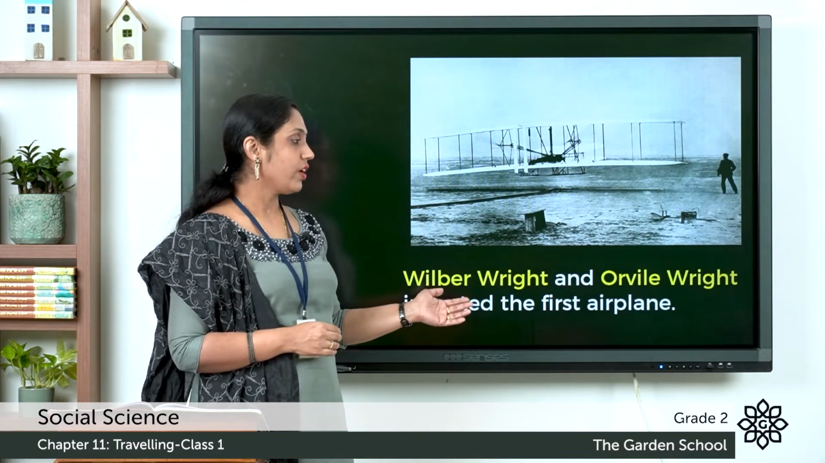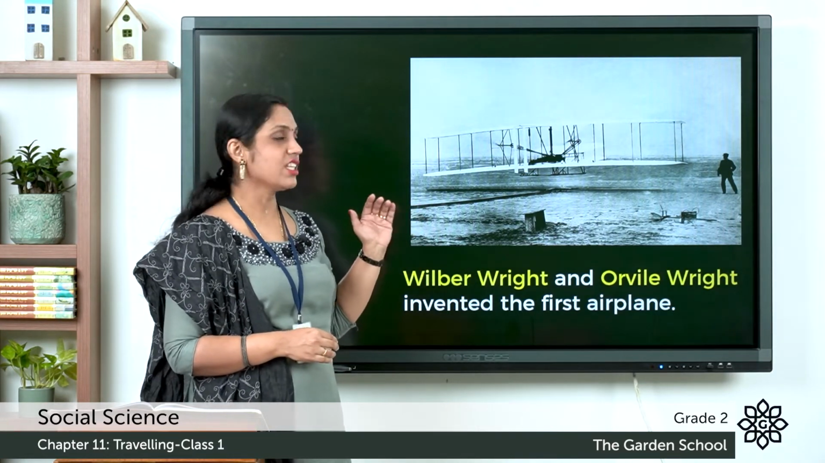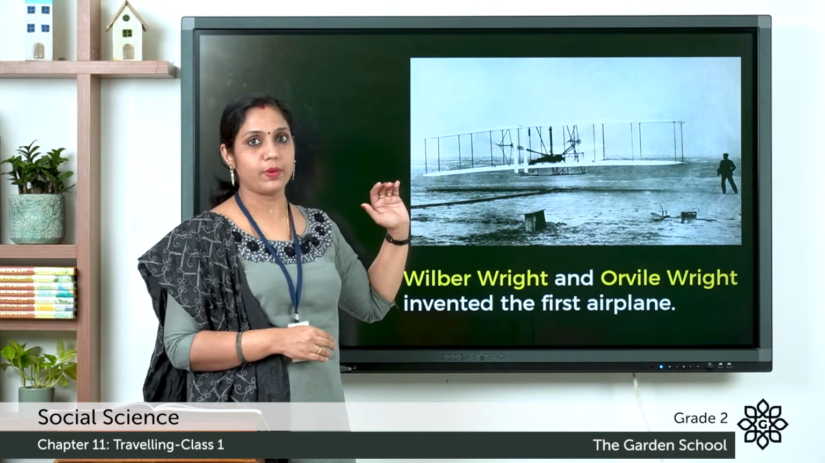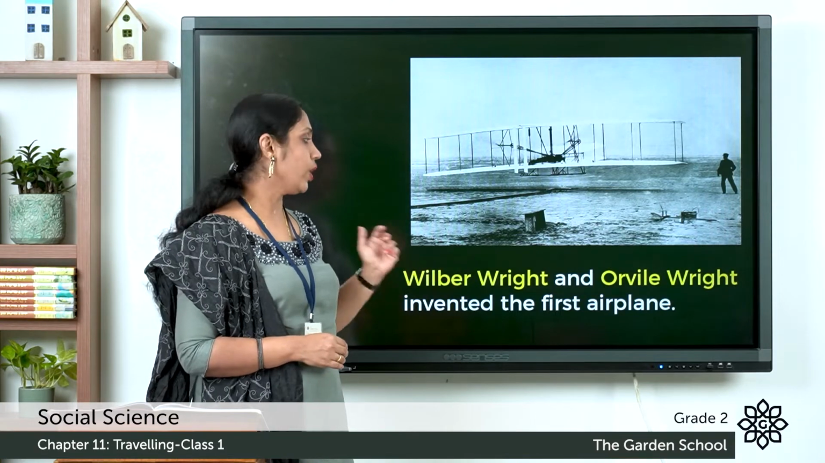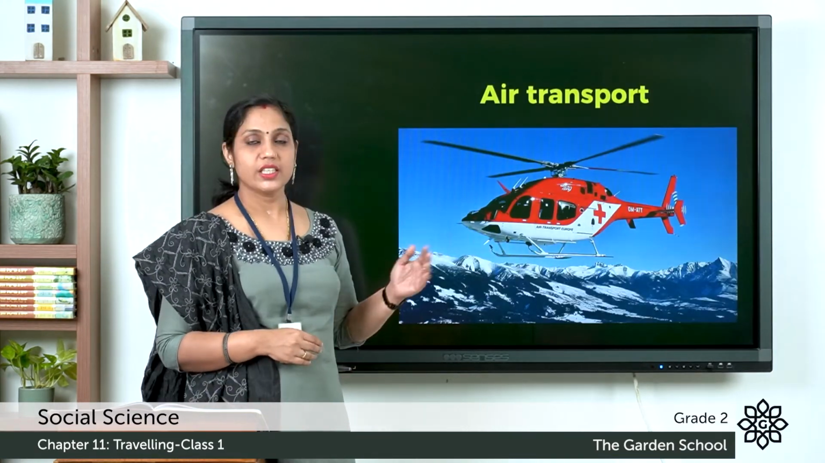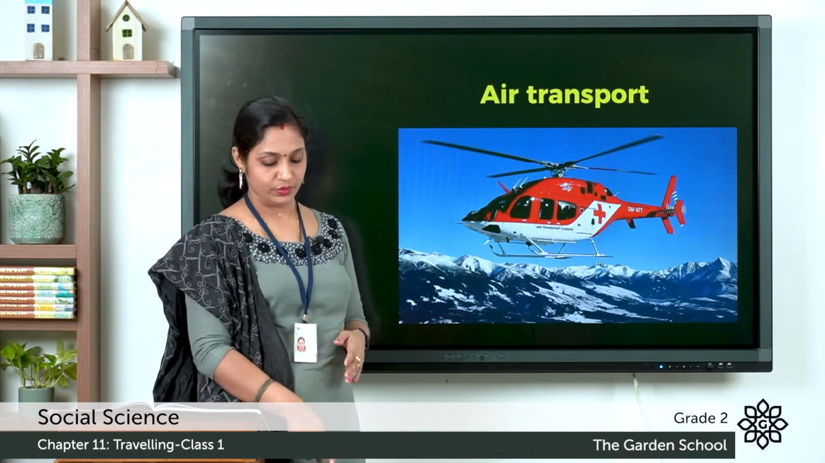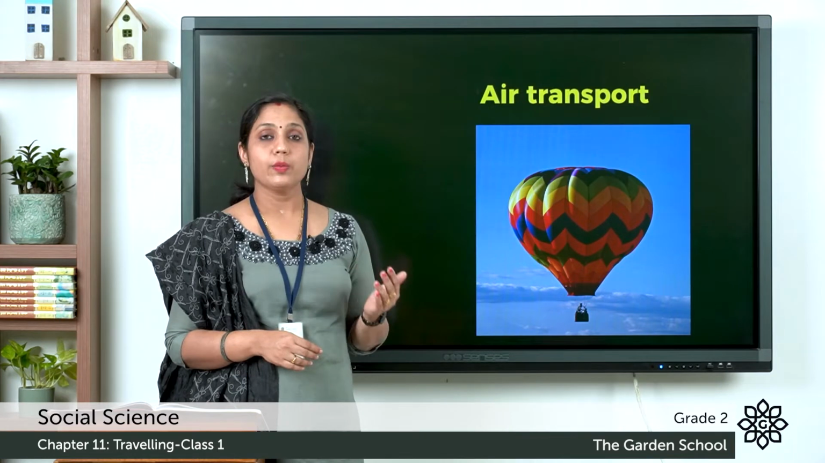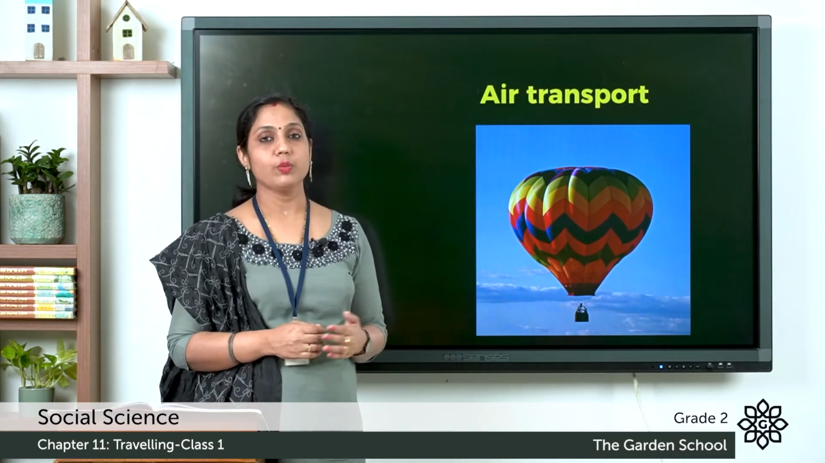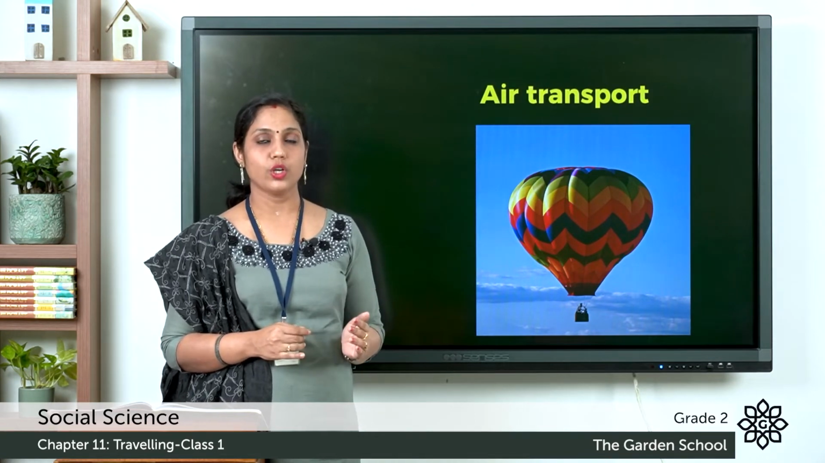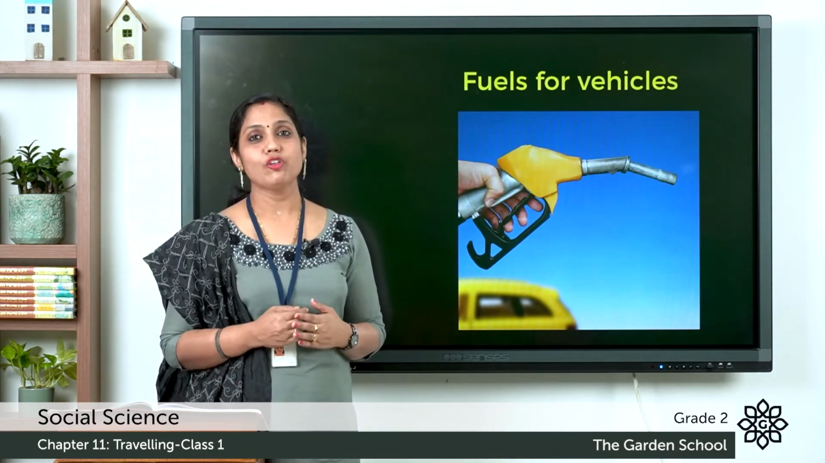Wilbur Wright and Orville Wright were the two brothers who invented the first airplane. So here you can see in this picture the model of the first airplane. So the brothers Wilbur Wright and Orville Wright, they were the first to invent the airplane. Next, we can see a helicopter. A helicopter is also an air transport. In olden days, people used hot air balloons to travel through air. So these are the different modes of transport: land transport, water transport, and air transport.